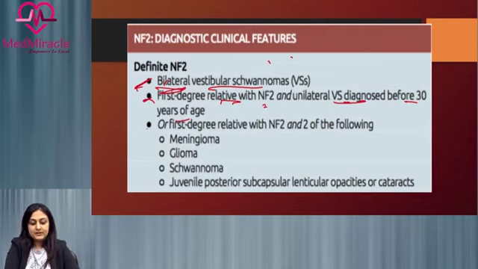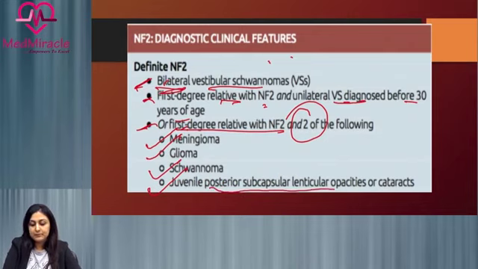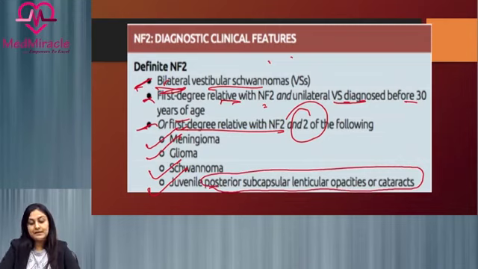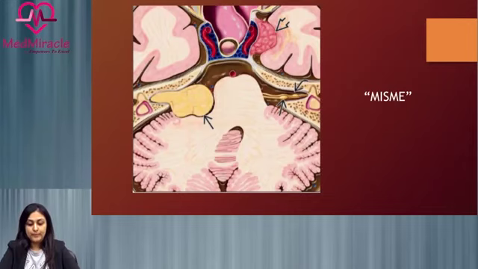Apart from that, the third criterion here is there is a first degree relative and we have two of the following features: meningioma, a glioma, a schwannoma, or a juvenile posterior subcapsular cataract. Now this is quite specific and you need to remember that posterior subcapsular cataract is associated with NF2. Rest is meningioma, glioma, or a schwannoma. So this is the diagnostic criteria of NF2.